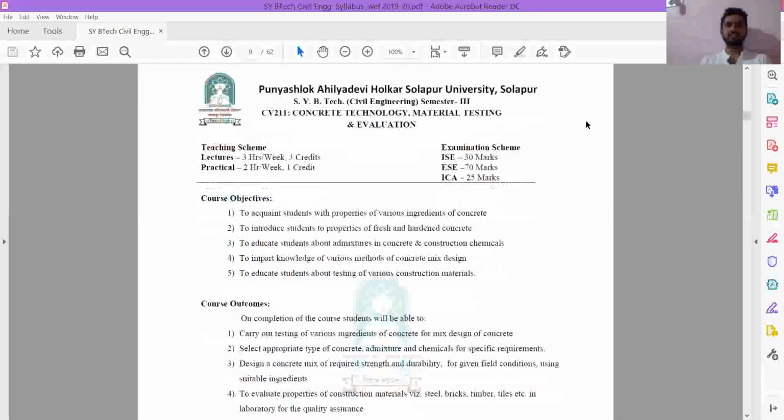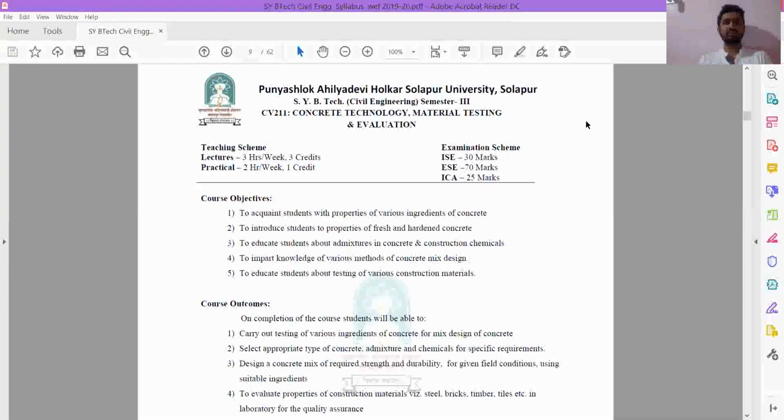Okay, here you can see this is your syllabus. Subject name is concrete technology, material testing and evaluation. There are 3 hours per week class. According to the syllabus from the university, they have asked 3 classes in a week, but as we have sufficient amount of time, I'll be taking 4 classes in a week.